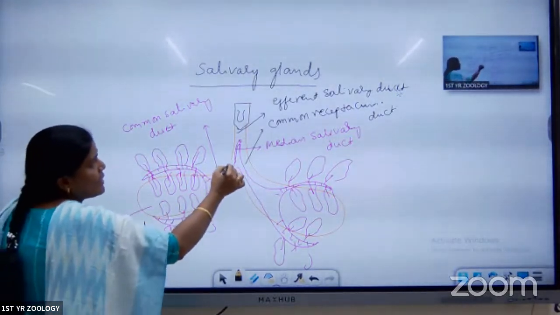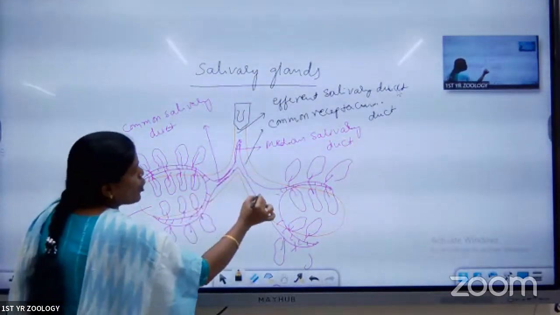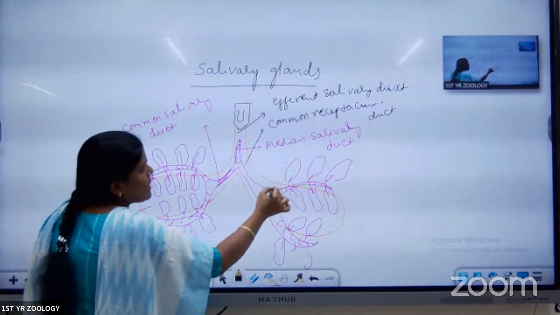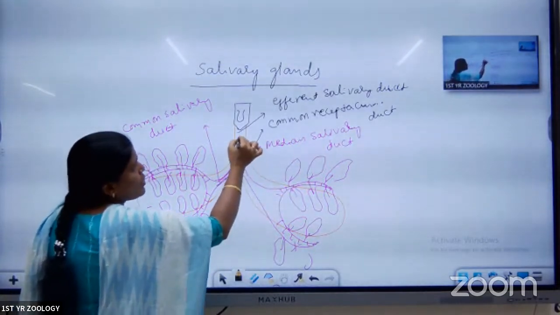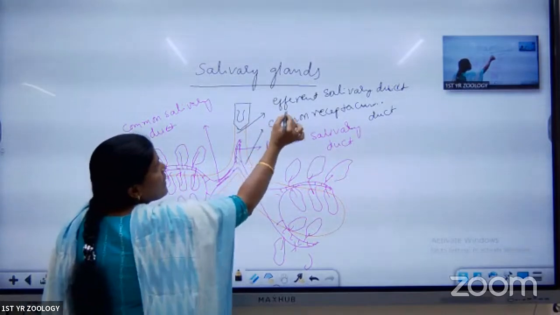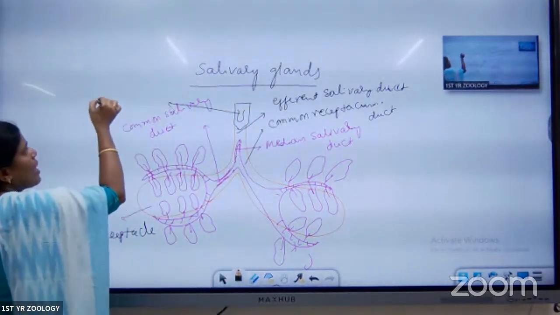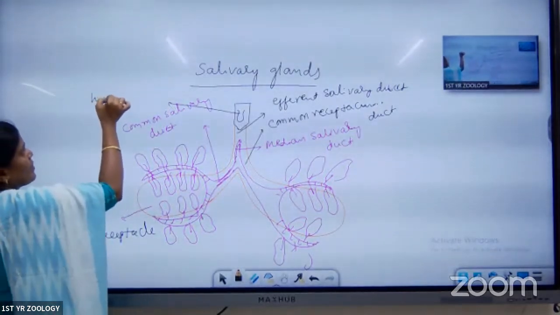The two common salivary ducts open into the median salivary duct. The common receptacular duct and the median duct both open into the efferent salivary duct. This efferent salivary duct opens into the hypopharynx.